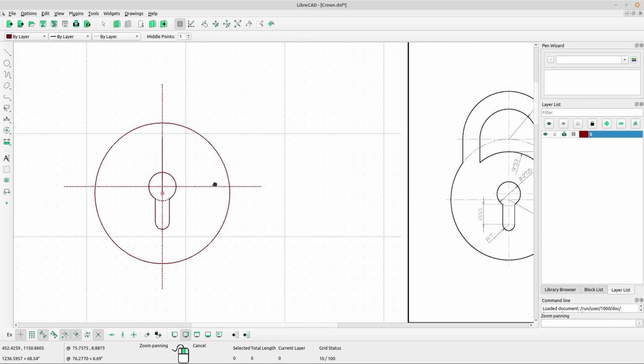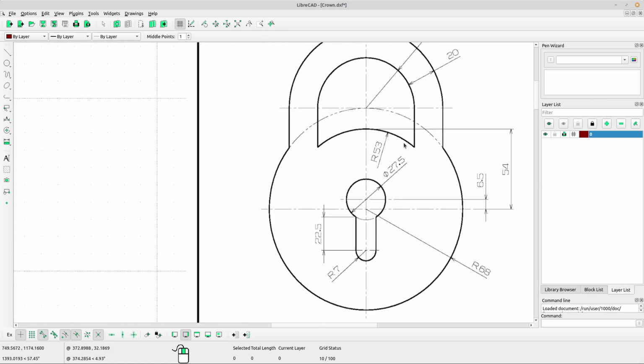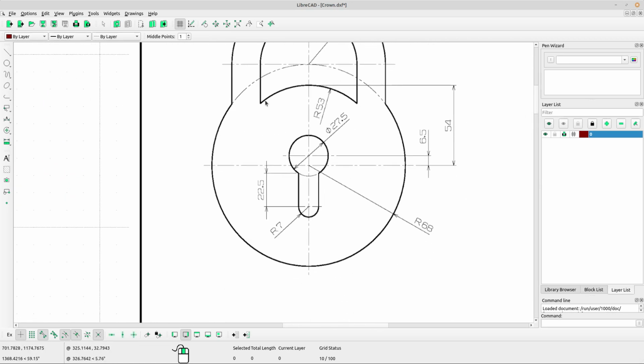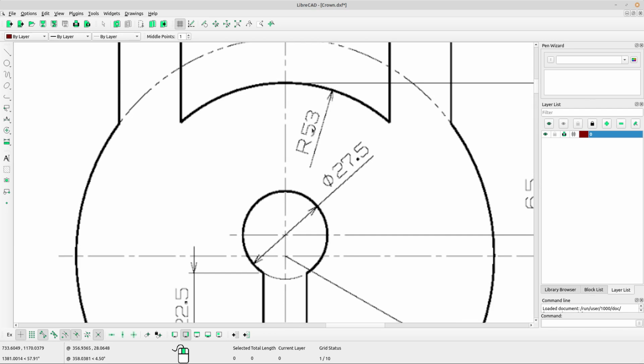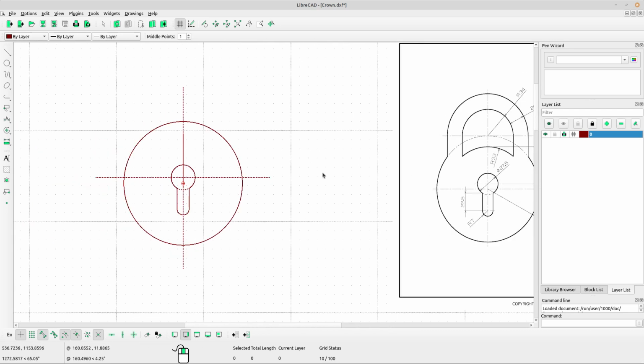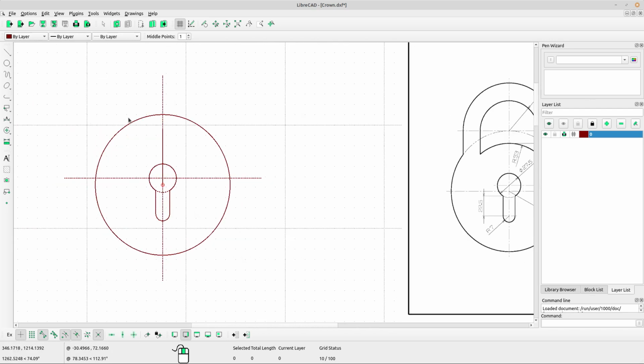Okay, and then create the circle. The circle radius is 53. I want to create a circle outside the object. Select circle center radius and type for the radius 53. Okay, left click, right click to escape.